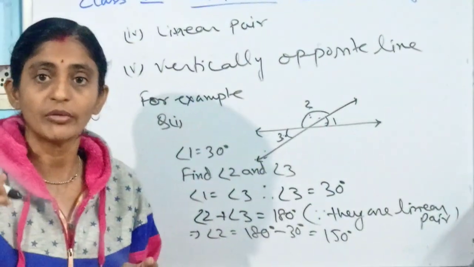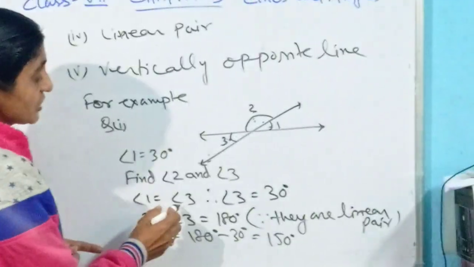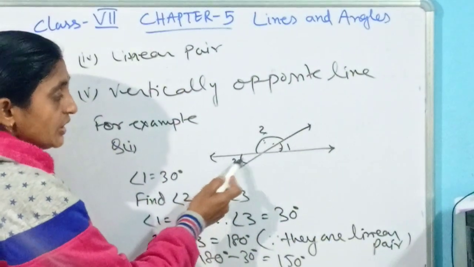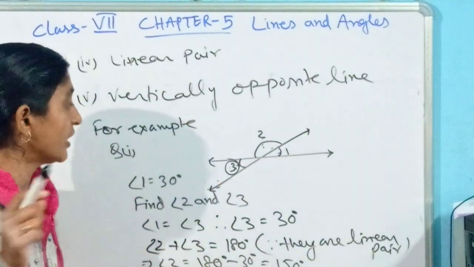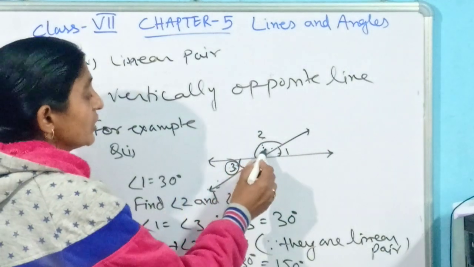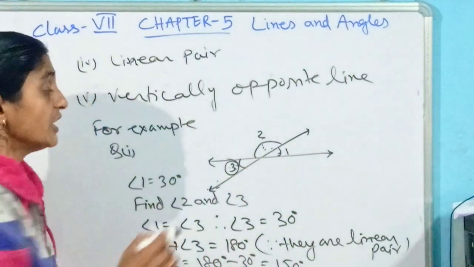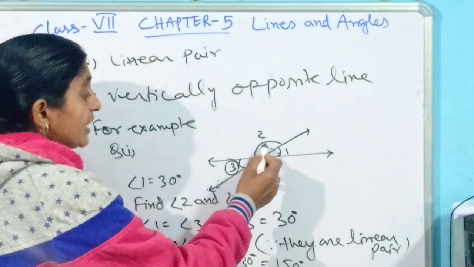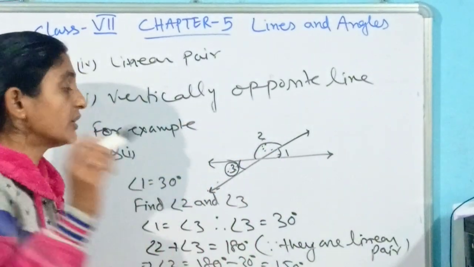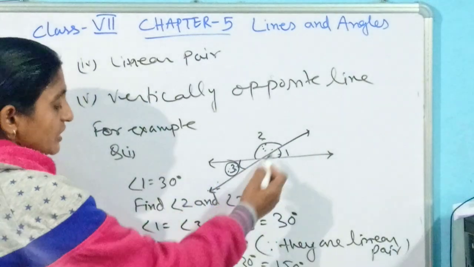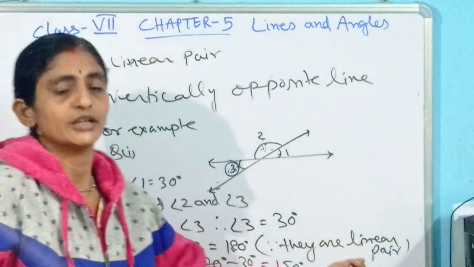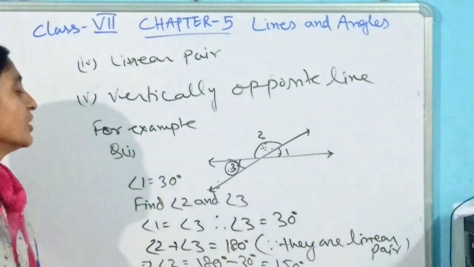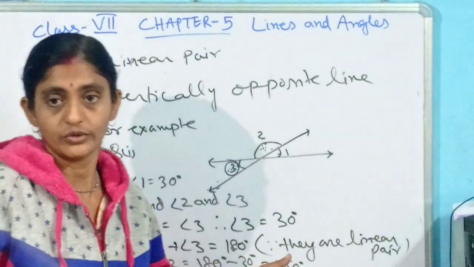See, in this way we can find out. So what properties have we applied here from the angles? In the first case we have taken vertically opposite angles to find the measure of angle 3. After getting the measure of angle 3, we are looking for angle 2. Here it is clearly visible that angle 2 and angle 3 together are making a straight line. That means their measure is 180 degree. So the relation between angle 2 and angle 3 is a linear pair. By that we have found the measure of angle 2, which is 150 degree.